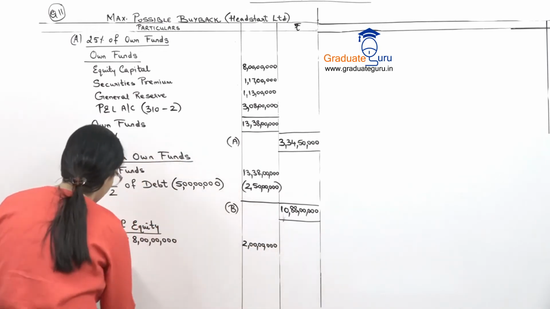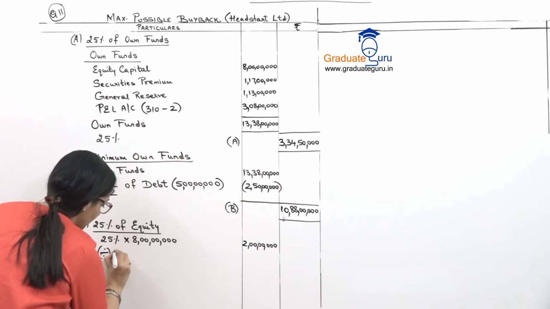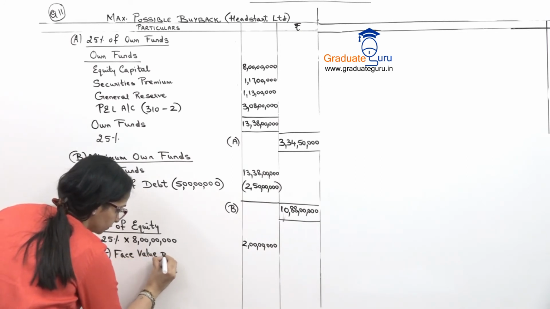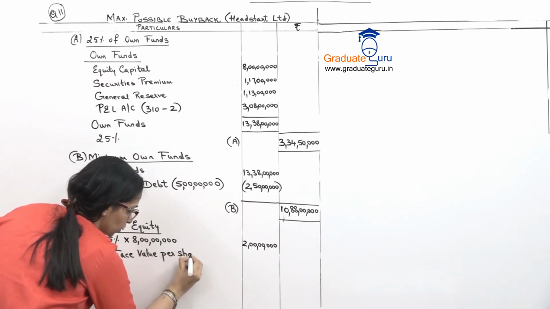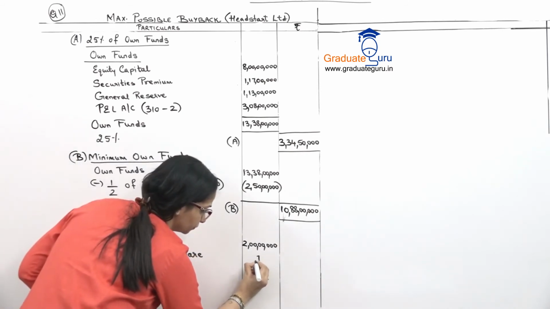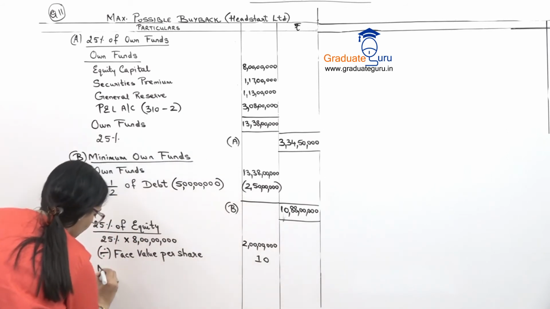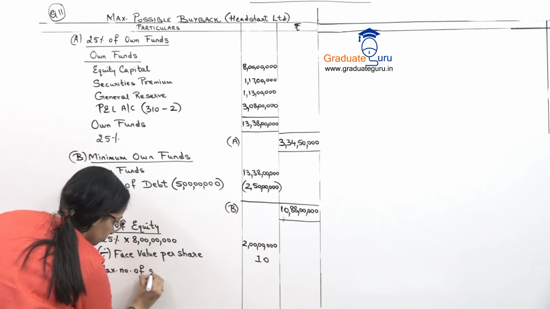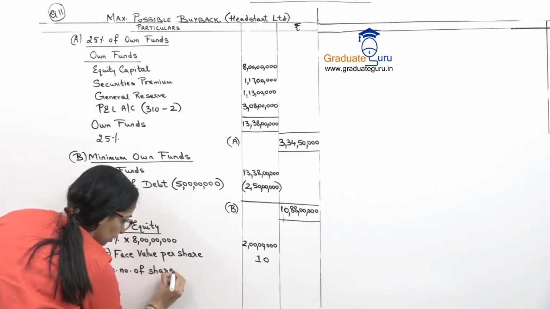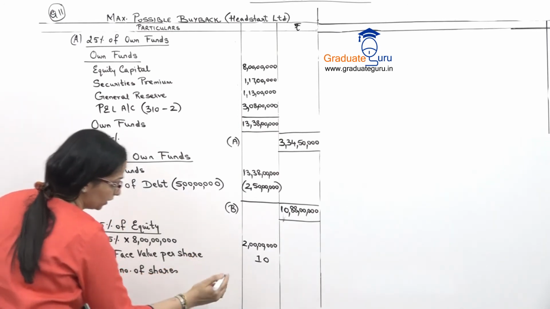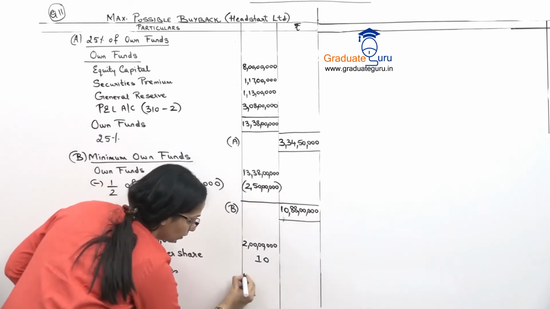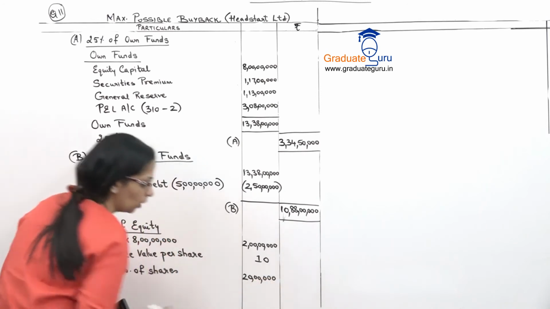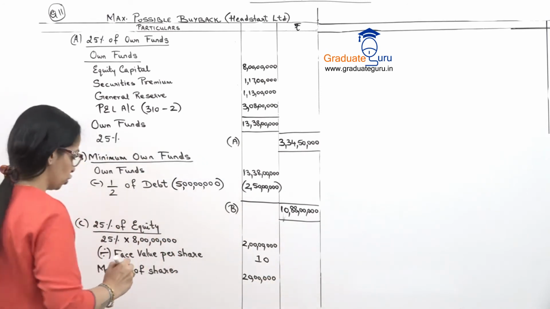Okay, this I divide by face value per share or nominal value per share, which is 10. So our maximum number of shares is 2 crore divided by 10. That is 20 lakhs. Okay, this is my maximum number of shares.